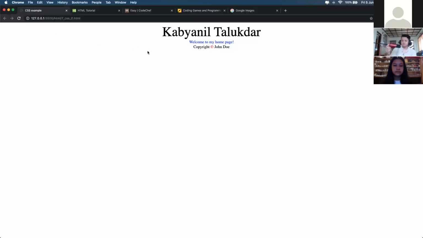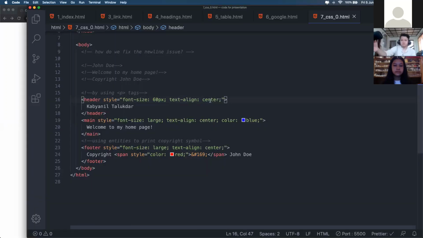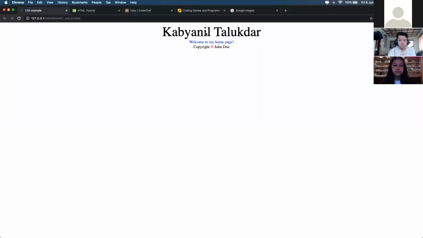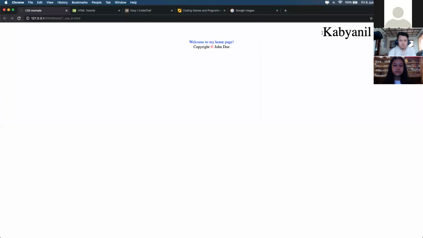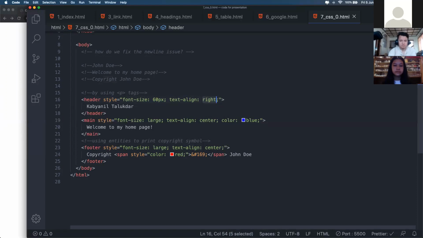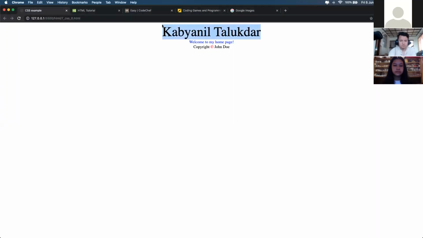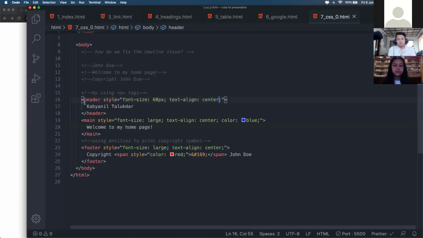The next property is text align. If I want to align my text to the center, I'll just have to specify text align center. This will center my text on the website. If I put right here, the text is going to the right. So I'll just change it to center, and the text will be in the center. So this is the basics of HTML style, CSS styling.